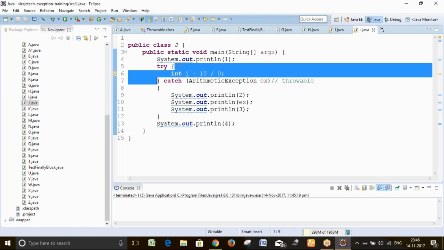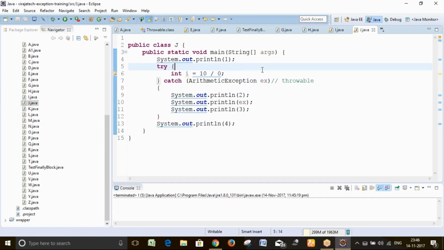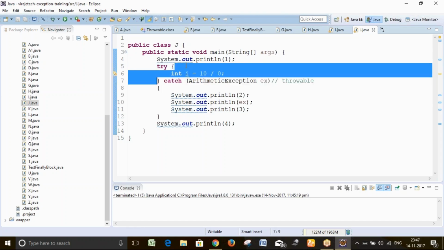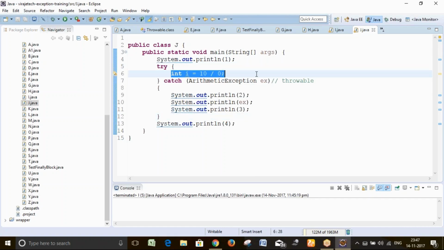Whenever an abnormal condition occurs, your program won't terminate, and the other statements of your program will execute. That's why we are using the try catch statement. But it is also possible that in your system there is no catch statement, only the try. It is also possible. So what is happening here, int i equal to 10 upon 0 means an arithmetic exception will occur.